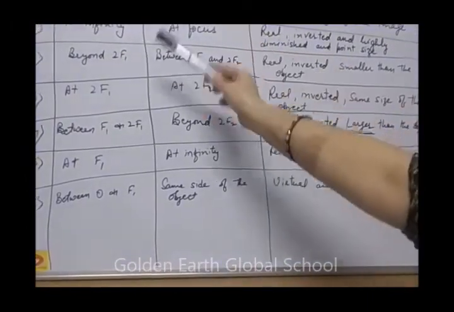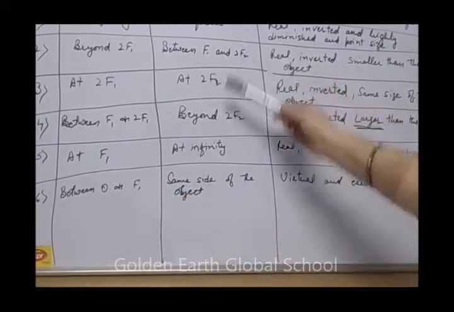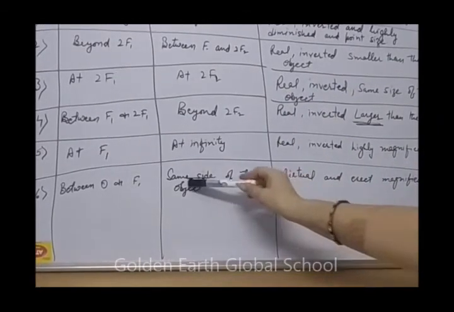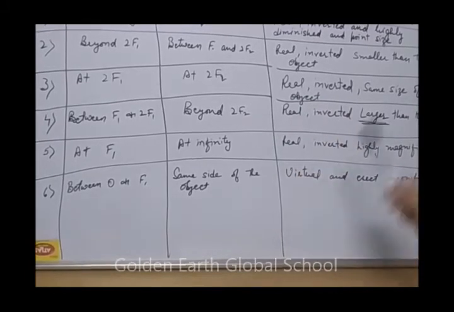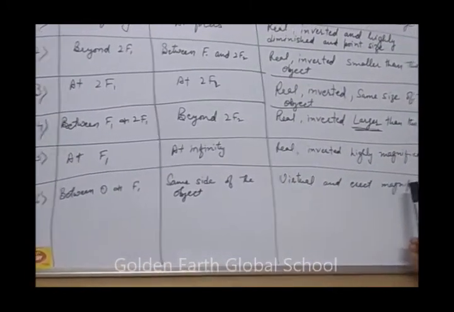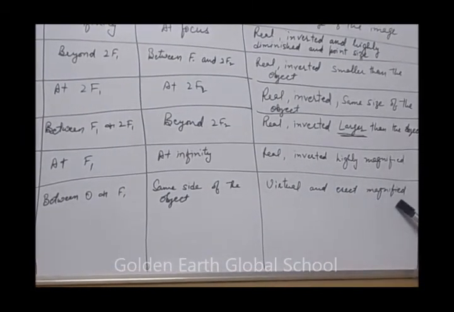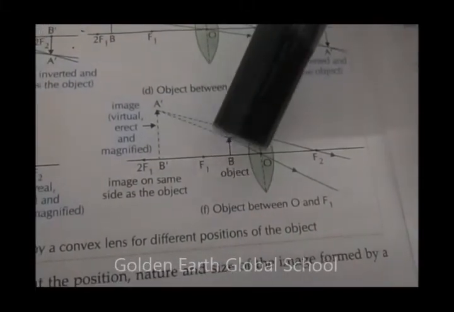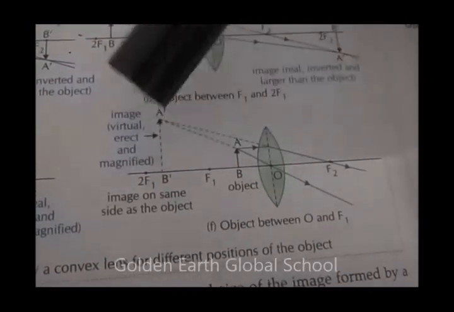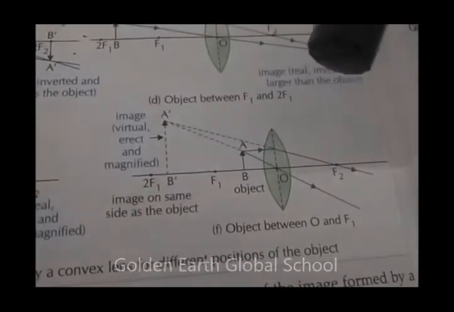Now the position of the object is between O and F1. Here one thing is that the image formed is on the same side as the object. When the image is formed on the same side of the object, then it is virtual, erect, and magnified. You can see from the figure that the object is between O and F1. Here the image formed is on the same side, which is virtual, erect, and magnified.